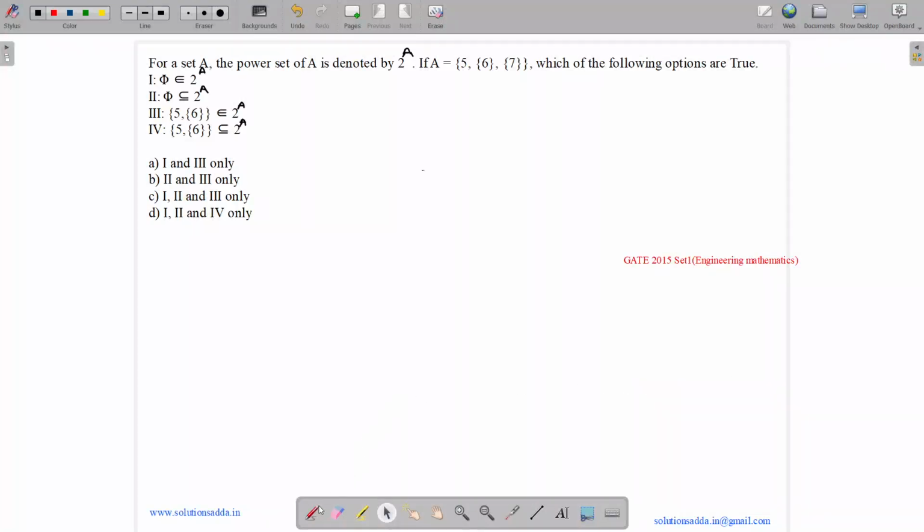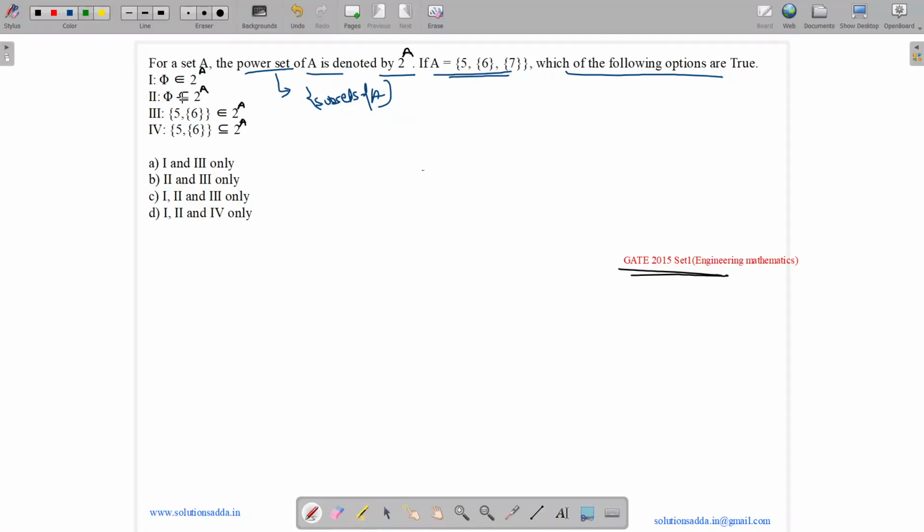This question belongs to engineering mathematics subject and was asked in GATE CSE 2015. So the question states, for a set A, the power set of A is denoted by 2 to the power A. So what is power set? Power set is basically a set containing all the possible subsets. So it is a set of all possible subsets of A. If A equals {5, 6, 7}, then which of the following options is/are true? Okay, let us see the options.